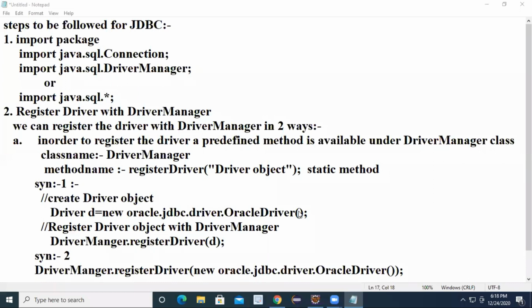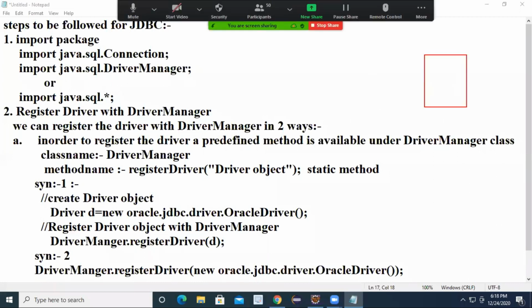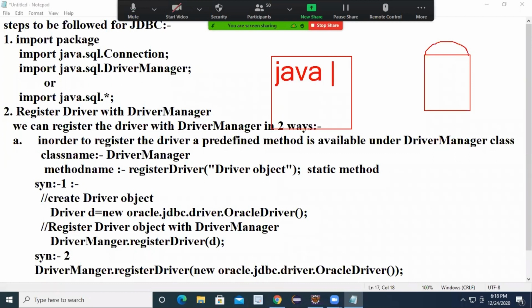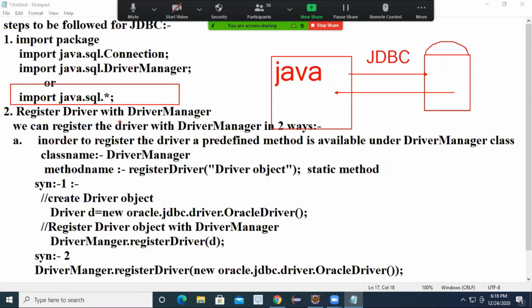Is it clear? Our main target is to communicate with the database. Develop the application by using Java, and if your Java application wants to interact with the database, take the support of JDBC. Memorize all these steps. Step number 1, import the package. Step number 2, register the driver with the driver manager.